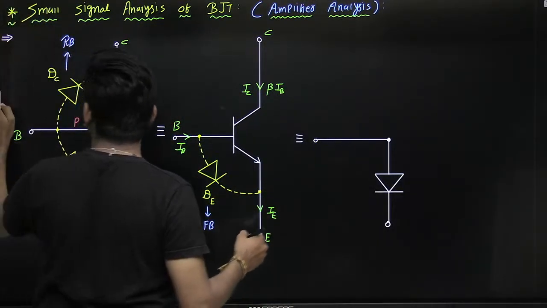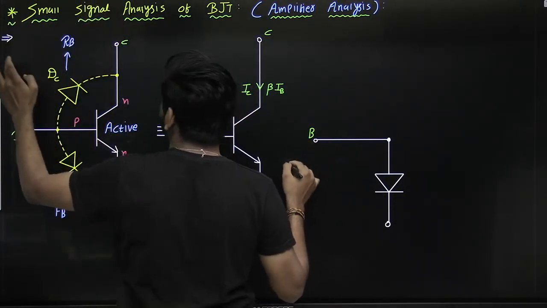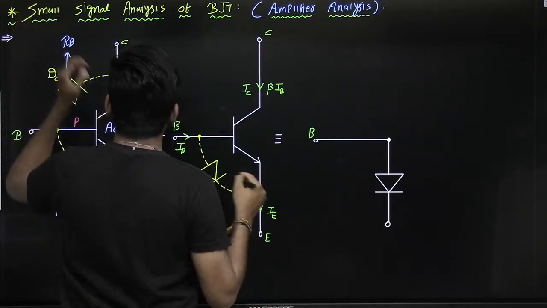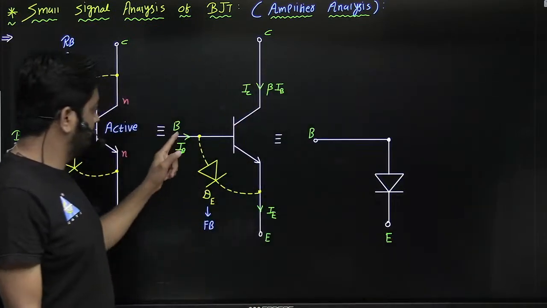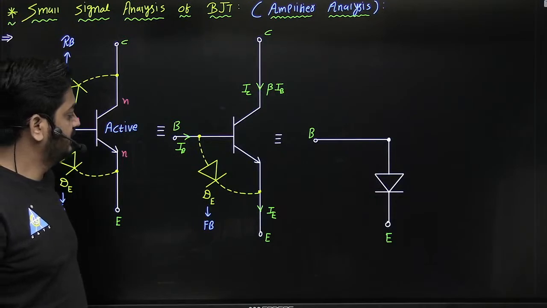Let us consider this is the base terminal, this is the emitter, guys. Correct? So between base and emitter, there is a PN junction.